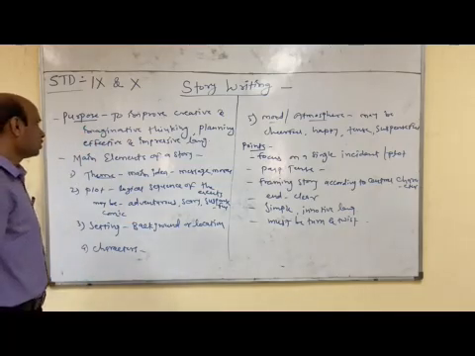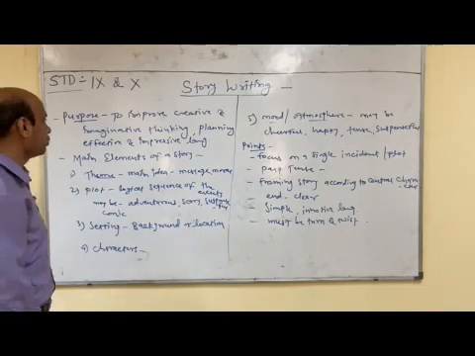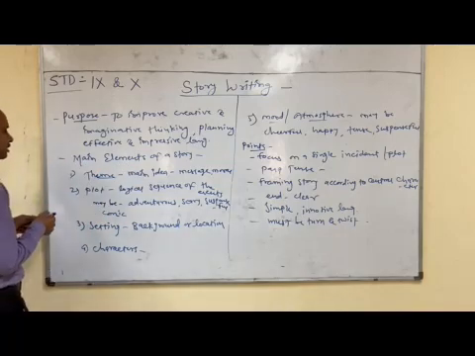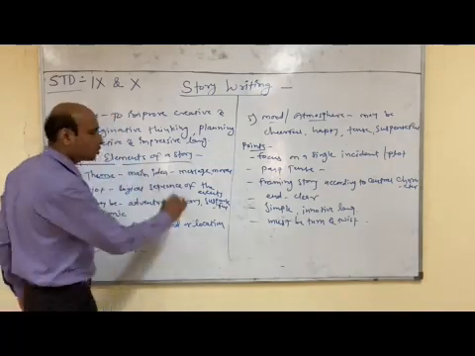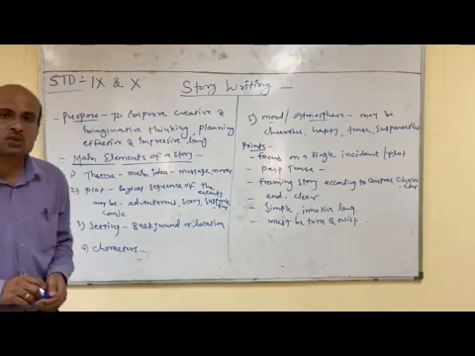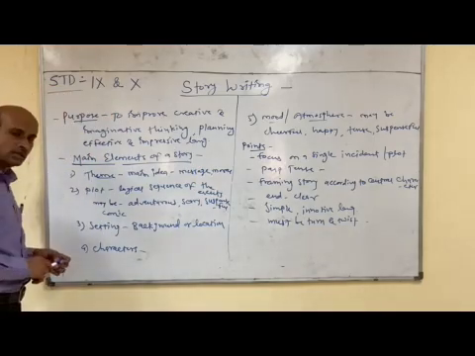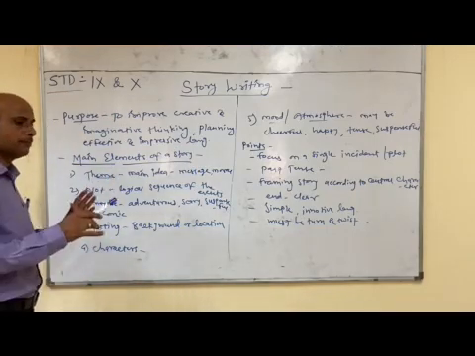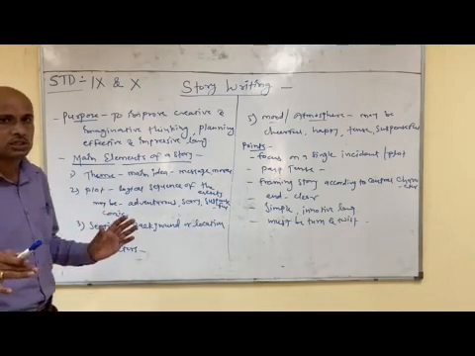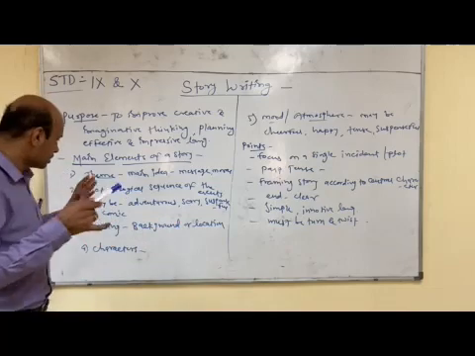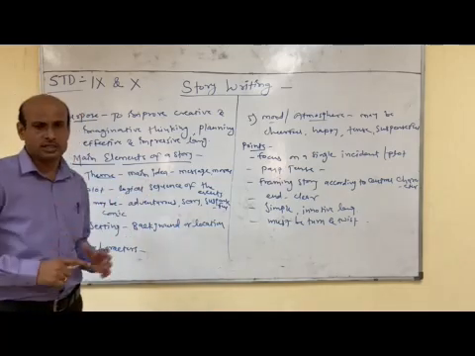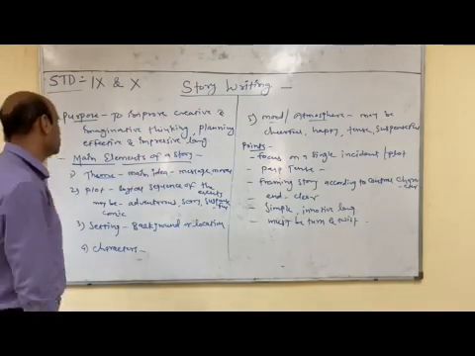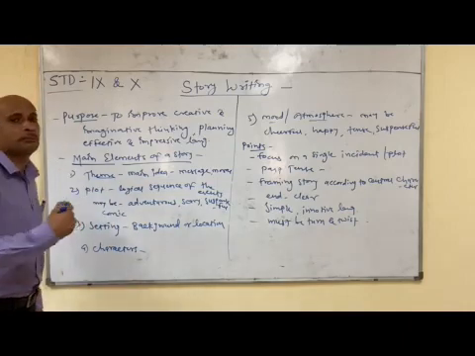Next, when we discuss the story, definitely some main elements of the story come up. Here on the blackboard, we can see a few elements of the story. When we compose a story, we need to keep a few things in mind. For example, plot, character, thought, diction, plus setting. Different things are here. But here I have taken only 5 major things, or the main elements. Let us discuss one by one.